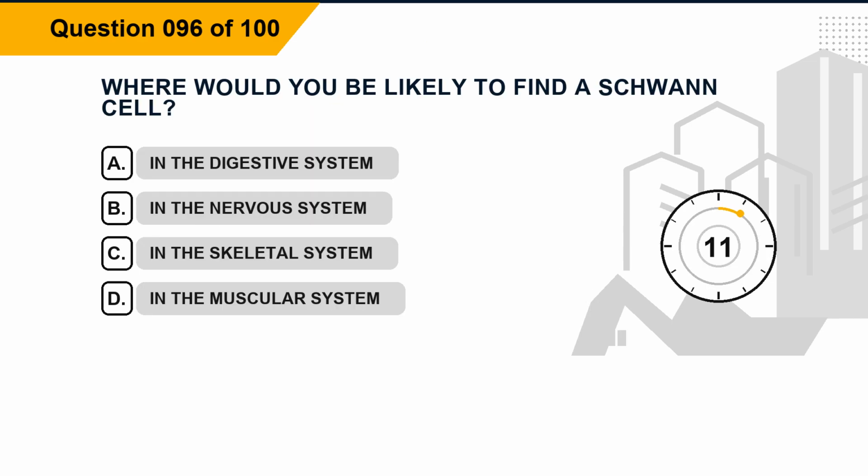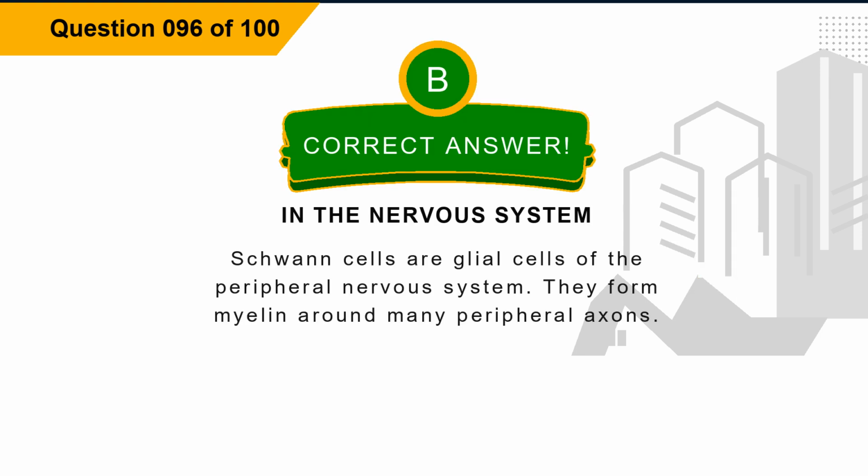Question 96. Where would you be likely to find a Schwann cell? Option A, in the digestive system. Option B, in the nervous system. Option C, in the skeletal system. Option D, in the muscular system. The correct answer is option B, in the nervous system. Explanation: Schwann cells are glial cells of the peripheral nervous system. They form myelin around many peripheral axons.